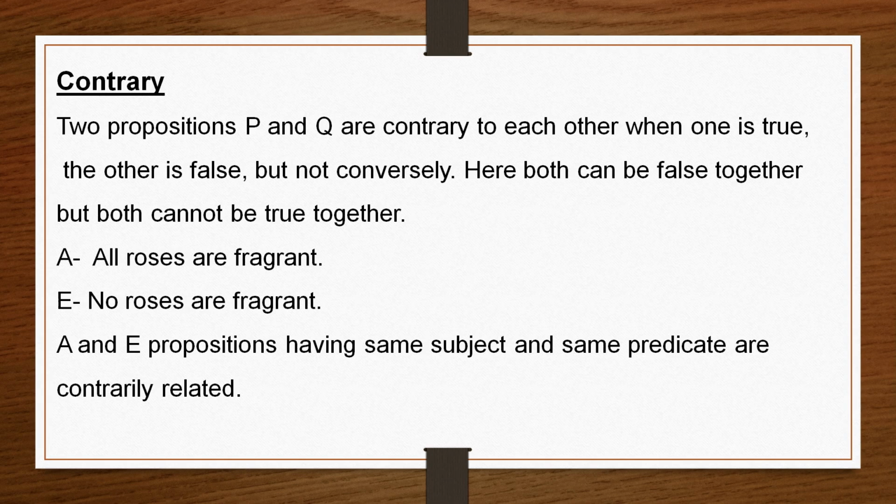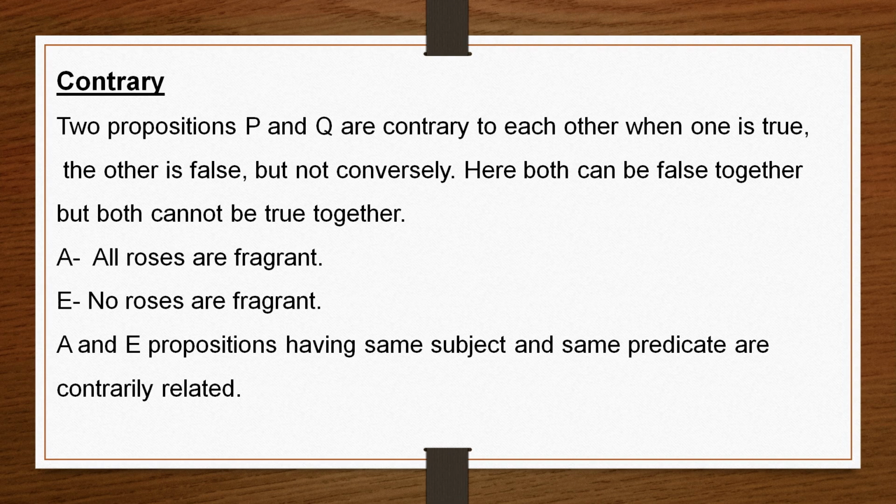Here you see, if A proposition is true, if I say all roses are fragrant, if this is true, then no roses are fragrant must be false. If no roses are fragrant is true, then all roses are fragrant must be false.